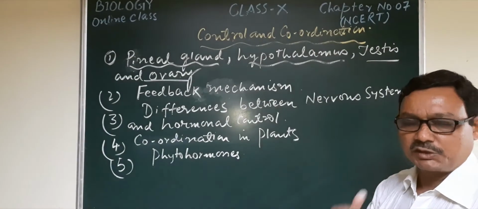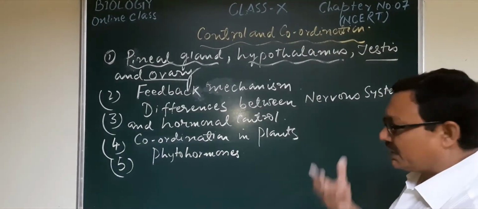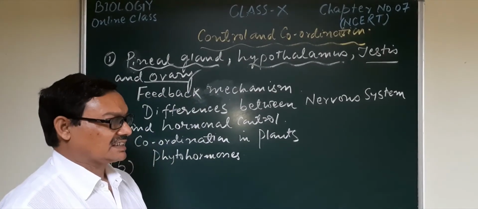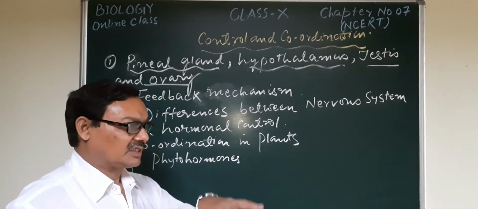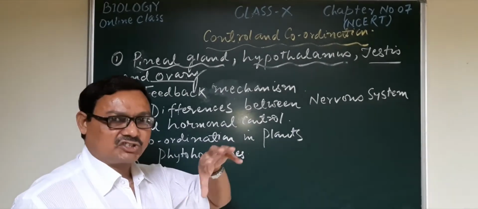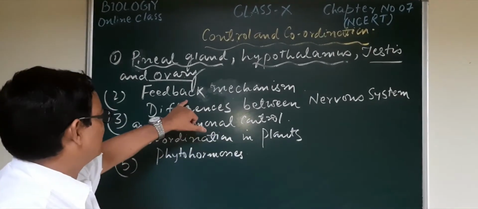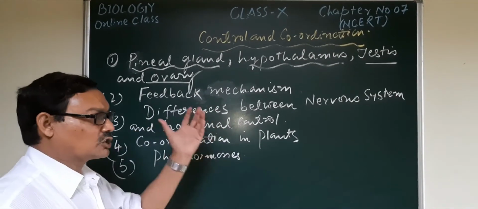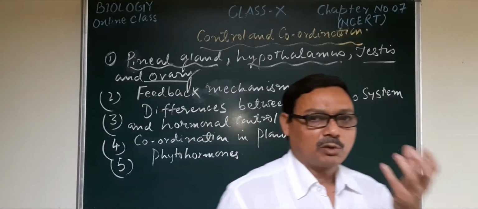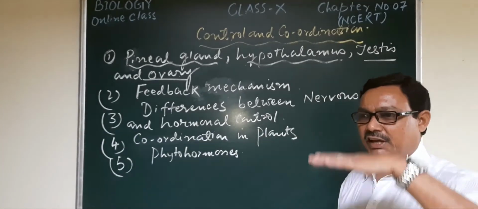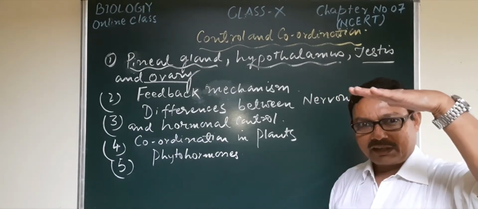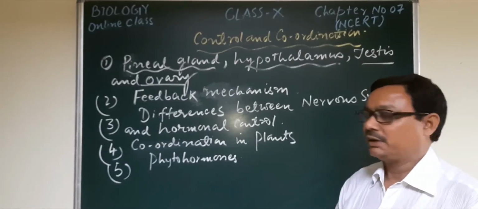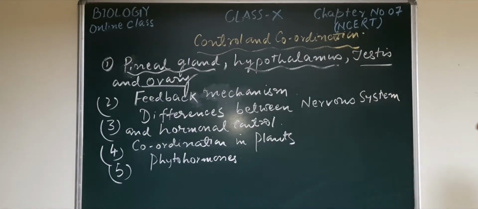In the case of insulin, when there is a rise of sugar level in the blood, it will be detected by the pancreas, the cells which are responsible for the synthesis of insulin, and after detection they start to secrete more and more insulin. That's why the sugar level may once again be lowered. So this is the feedback mechanism.